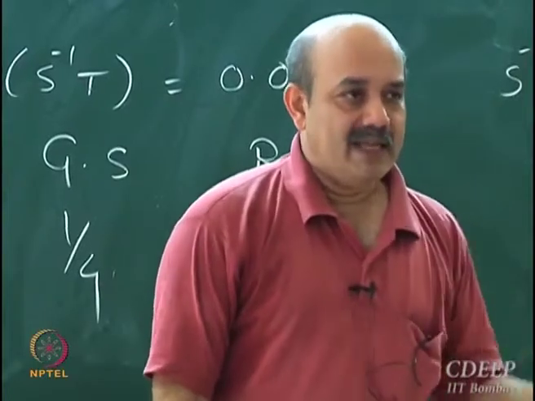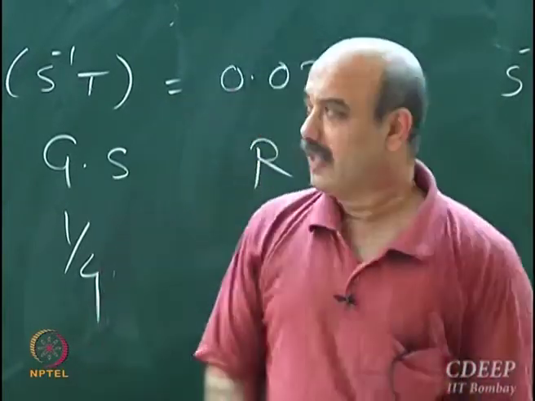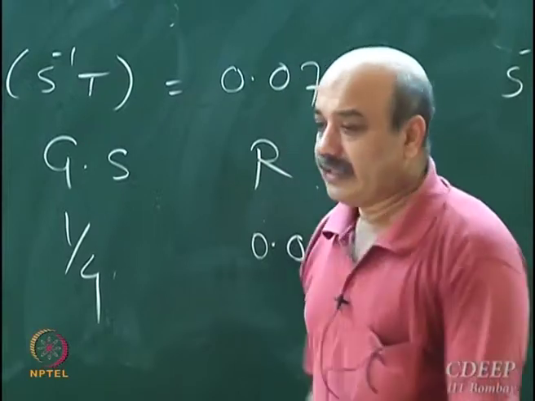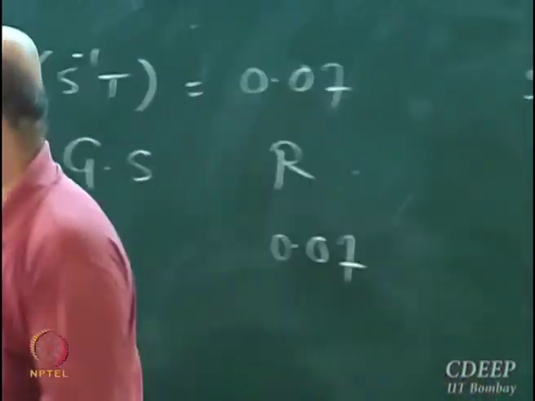My next aim is, instead of doing that, can I iteratively solve this problem?